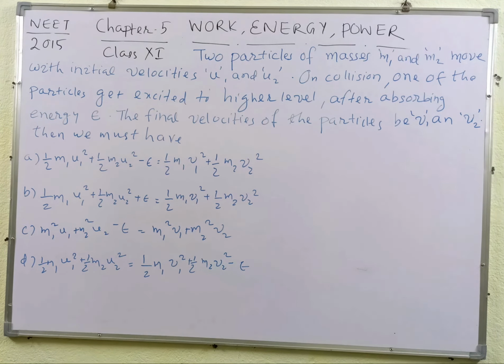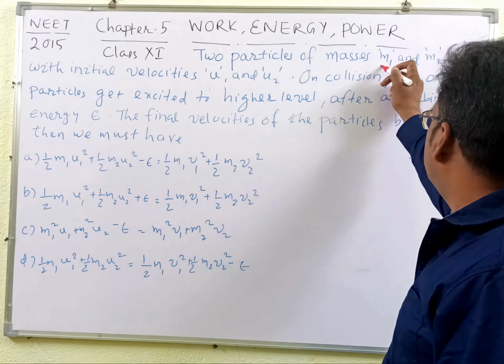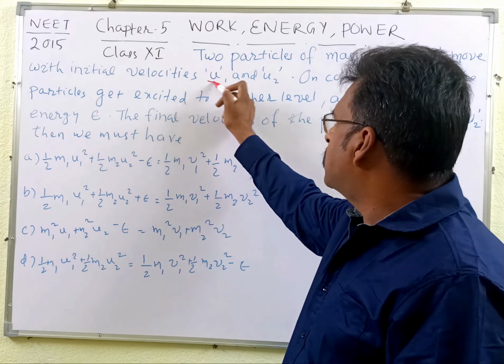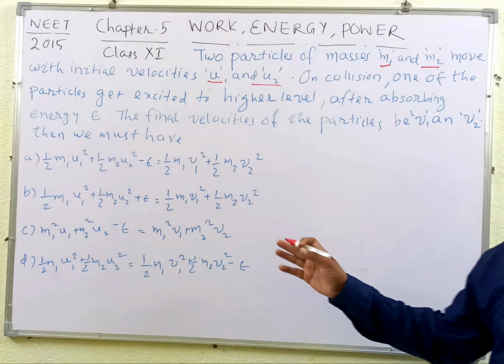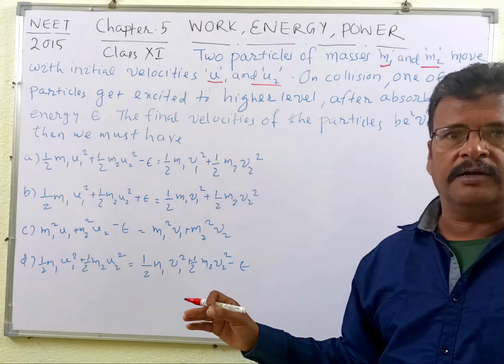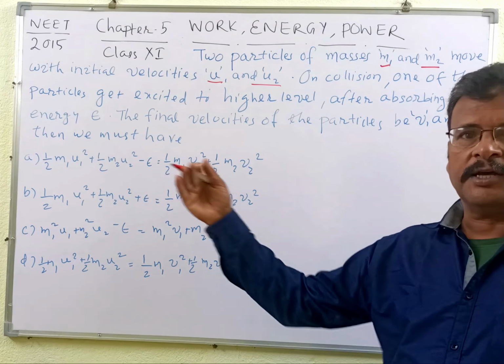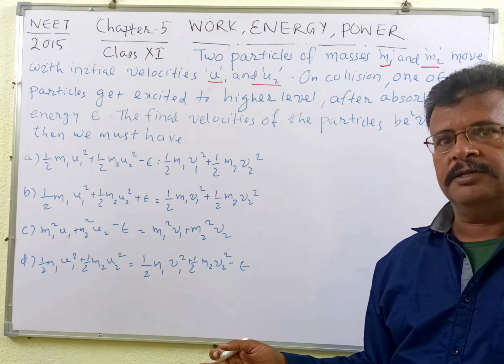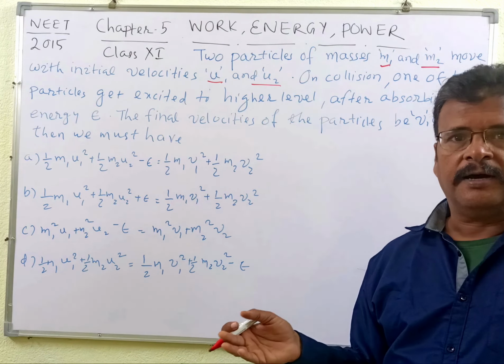Students, this is a very simple but a tricky question asked to verify your basic depth of knowledge and your clarity of the concepts. Okay students, you see here two particles of masses m1 and m2 are having initial velocities u1 and u2. And in this situation, we know the law of conservation of energy, and the energy will be conserved. So the sum of the initial kinetic energies of the particles will be equal to the sum of the energies after the collision.